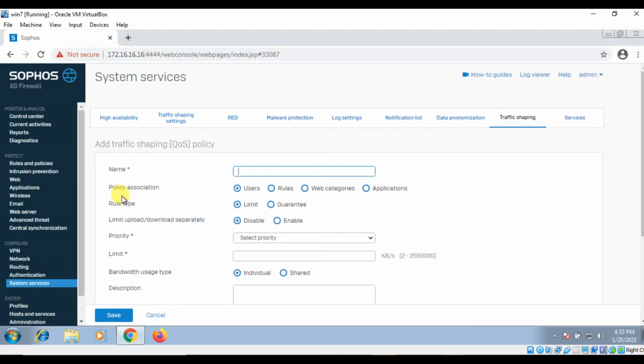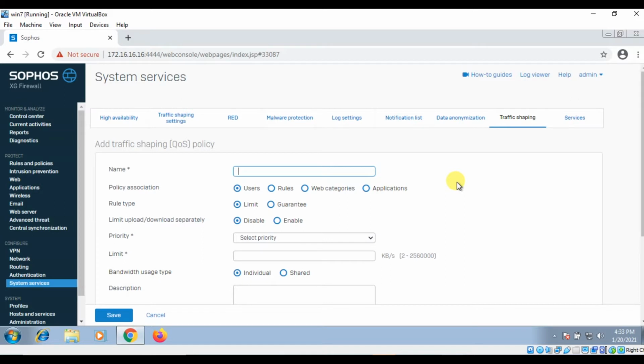Here you can see in the policy association there are 4 types of associations available. First is users, second is rule, third is web category, fourth is application. Here we have 4 options in this firewall, and these are only the major categories on which we can apply traffic shaping. So let's understand by taking a simple example so that you can understand it easily.